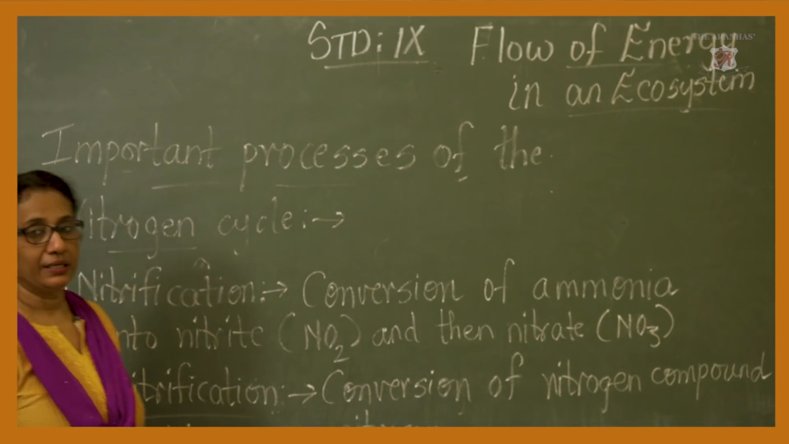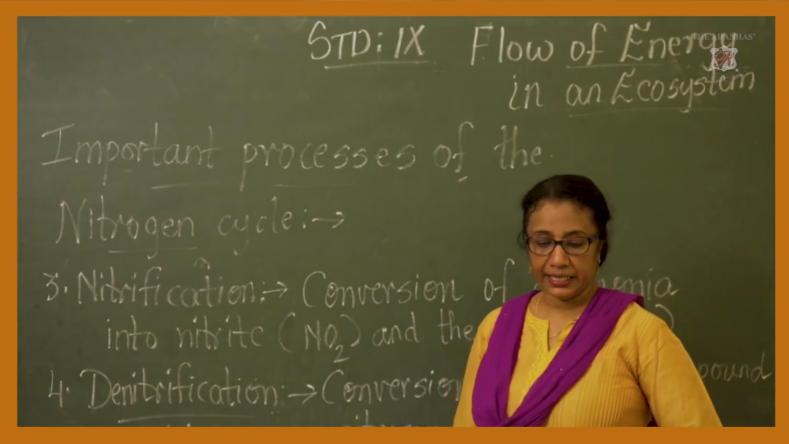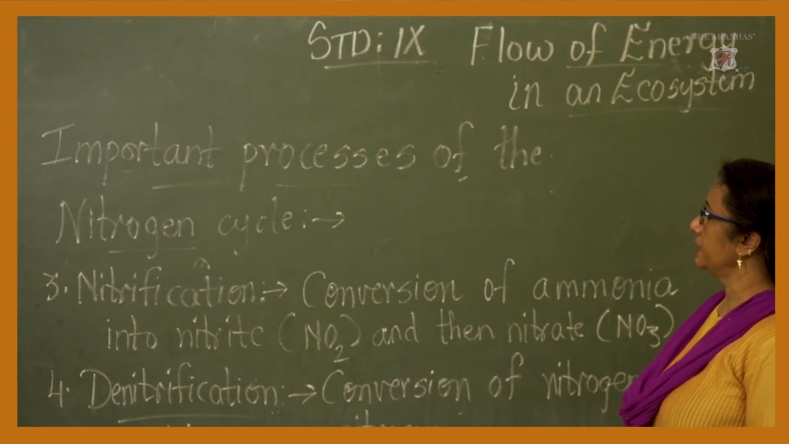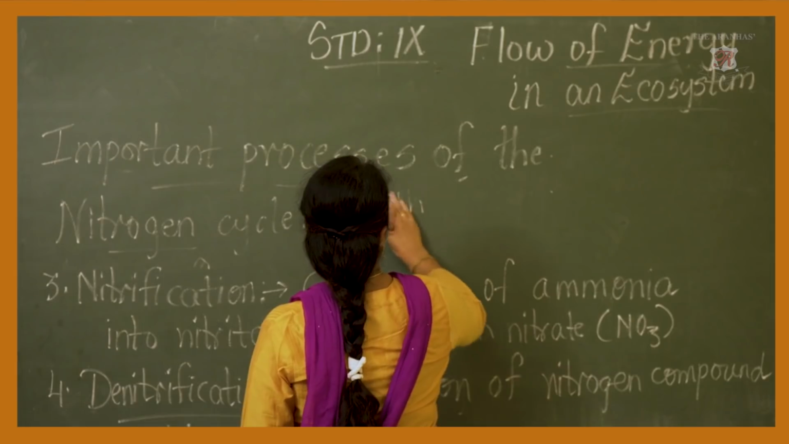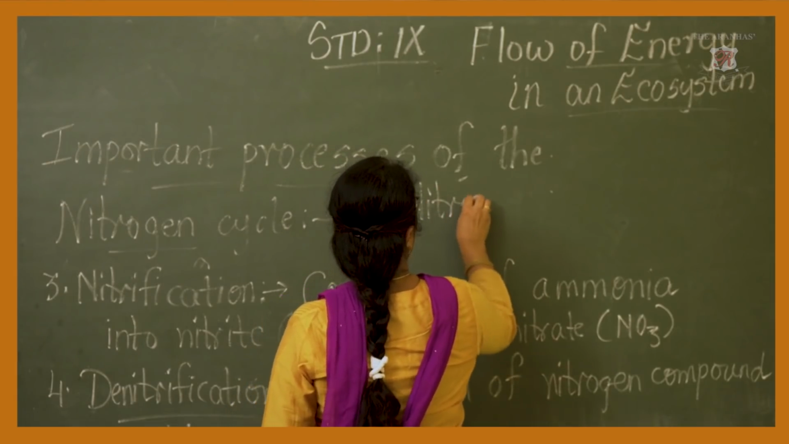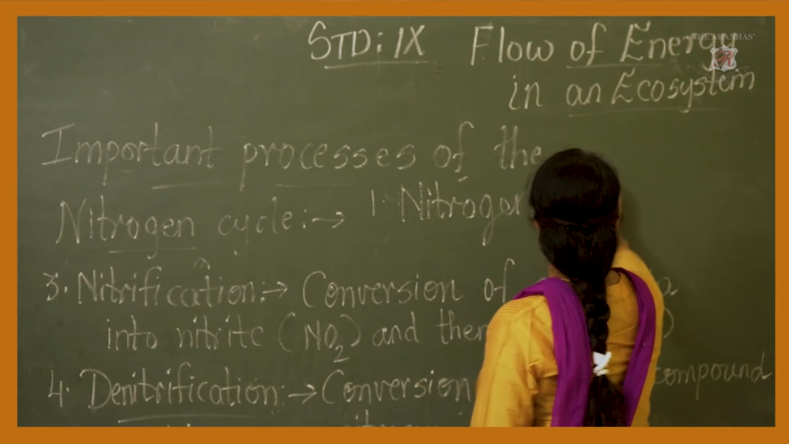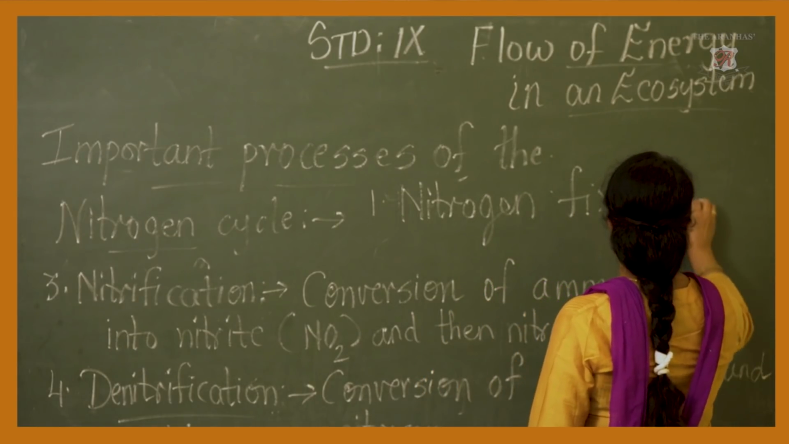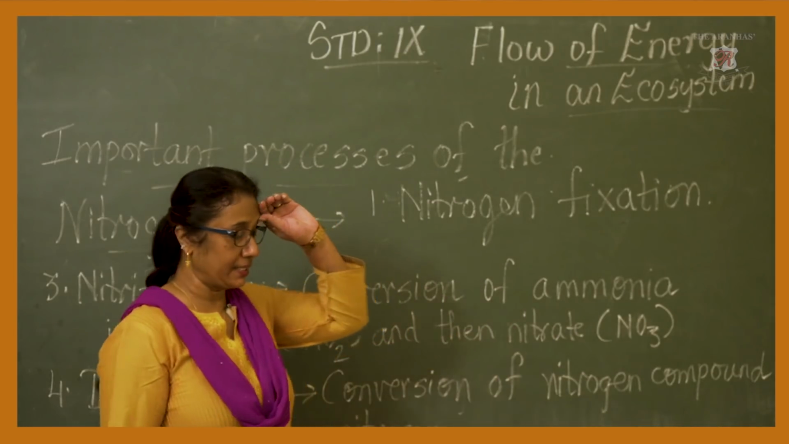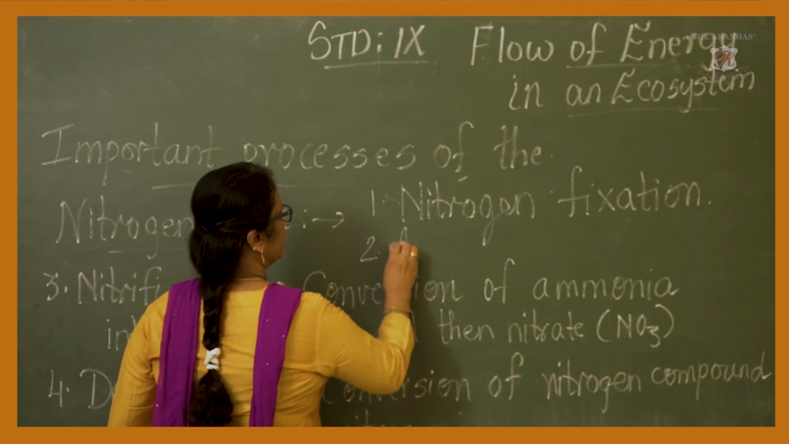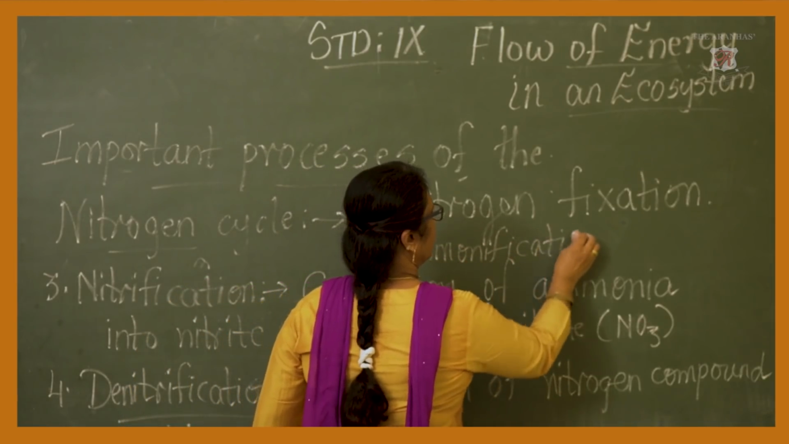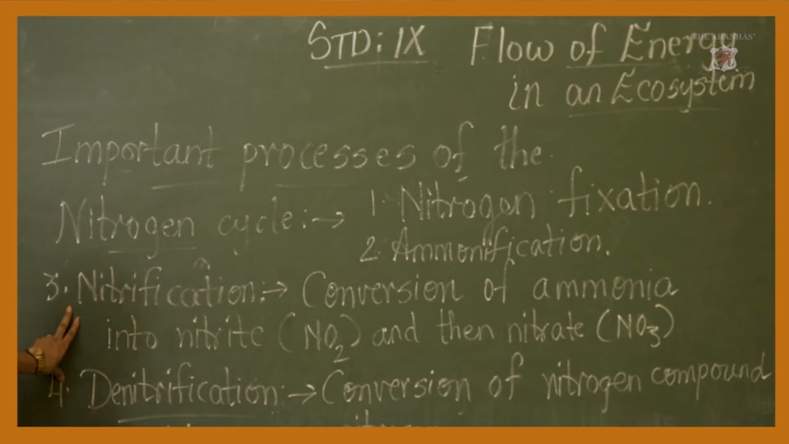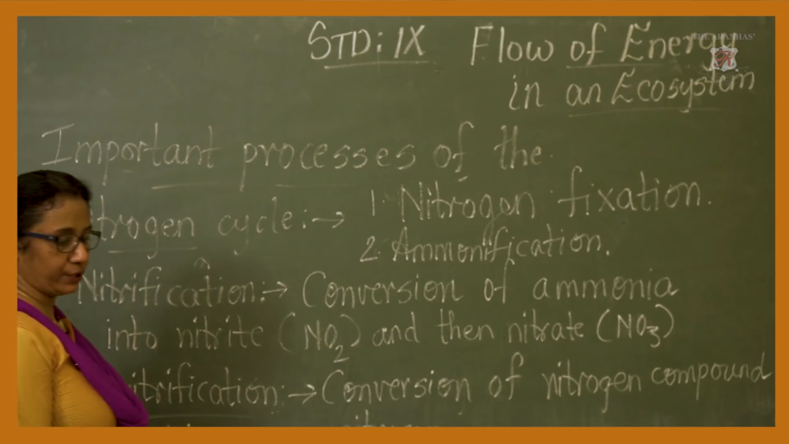Okay. Now again, I tell you the 4 important processes in the nitrogen cycle. First one I erased, I am sorry, I will just write it down. The first step is nitrogen fixation, the second one was ammonification, the third one was nitrification and the fourth one was denitrification. I hope you have understood what I wanted to convey through this lesson.